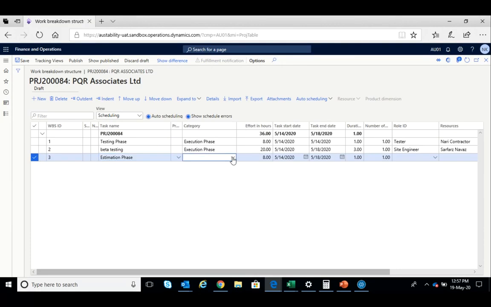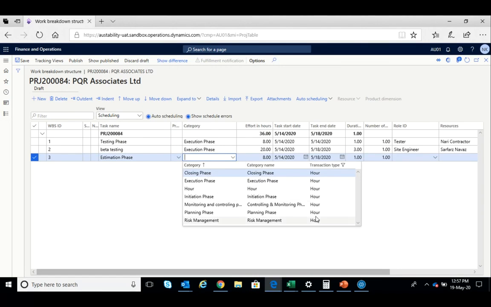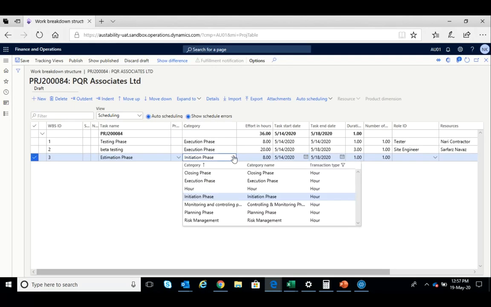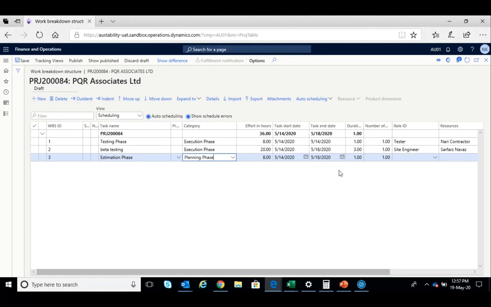Yeah, so we can have a complete phase called estimation. Put it under planning. Yeah, you can put a couple of activities also under that, Naren. I'll do that. Yeah.